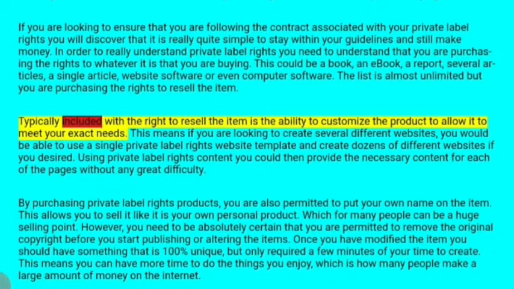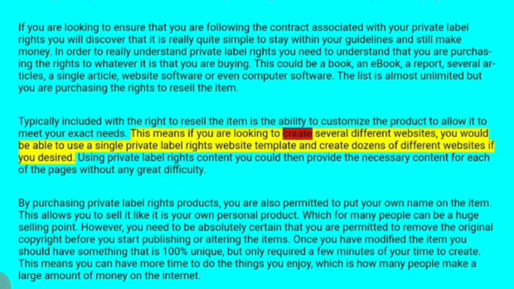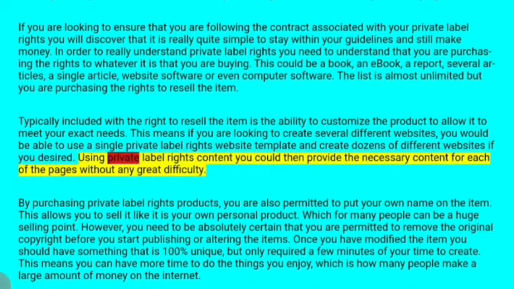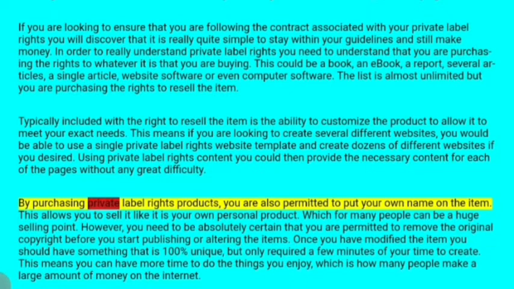Typically included with the right to sell the item is the ability to customize the product to meet your exact needs. This means if you are looking to create several different websites, you would be able to use a single private label rights website template and create dozens of different websites if you desire. Using private label rights content, you could then provide the necessary content for each of the pages without any great difficulties. By purchasing a private label rights product, you are also permitted to put your own name on that item.